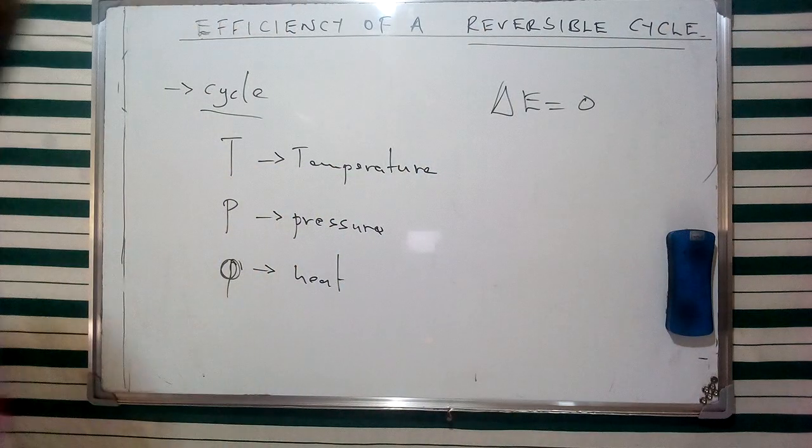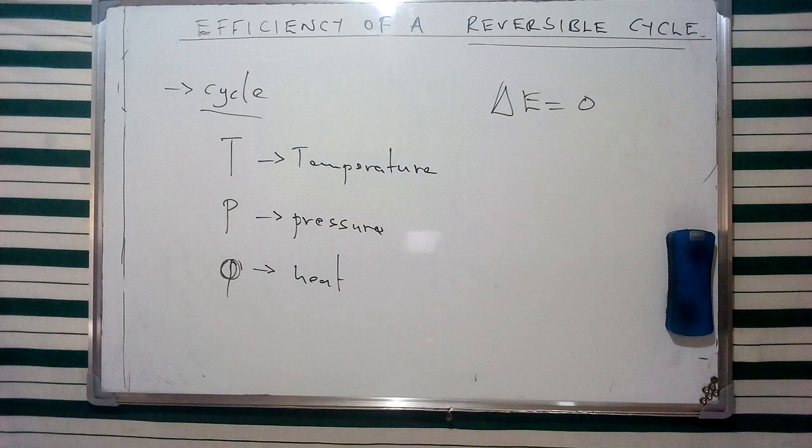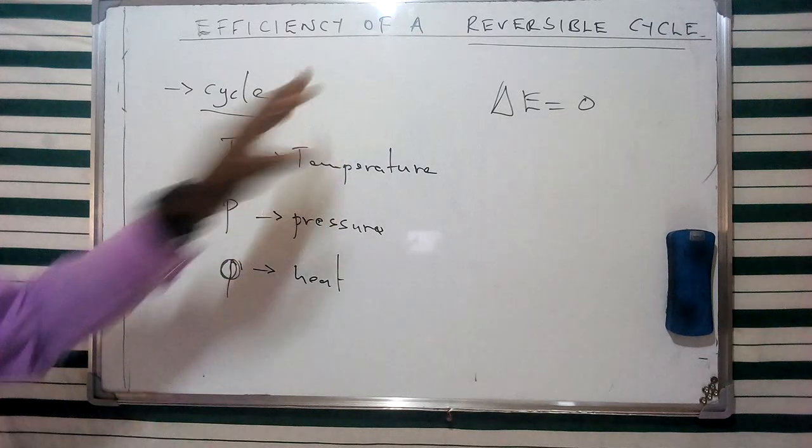In my discussion, I'm going to employ a specific cycle that I'm going to refer to as a Carnot cycle, and that is going to be done in a different video.